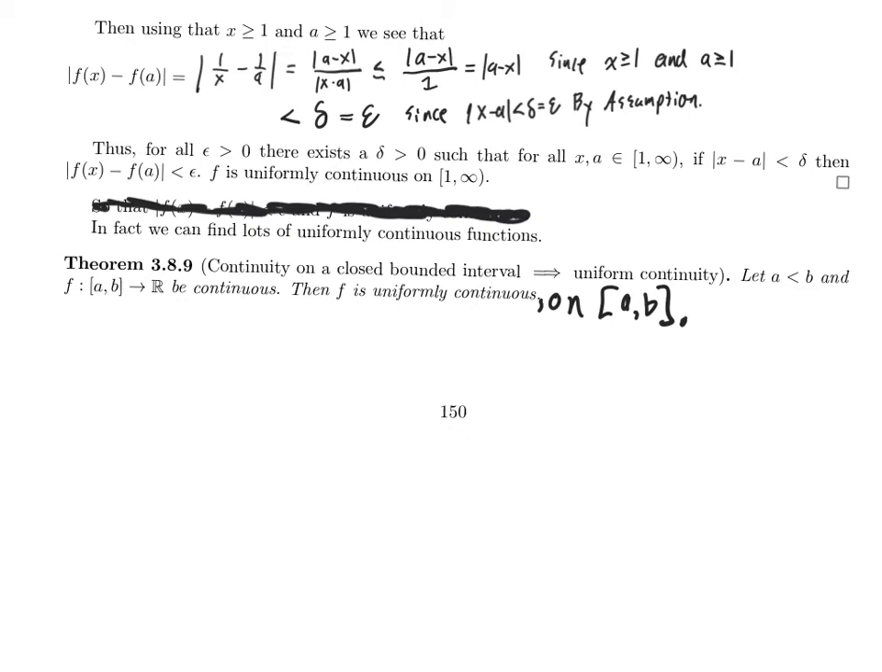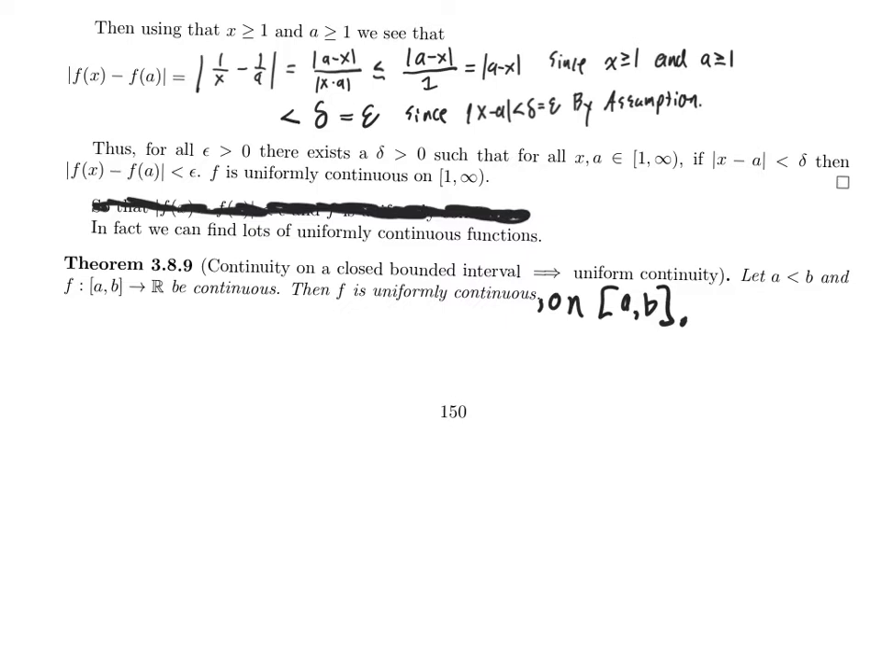Hello students! So this video will be shorter than a lot of the previous ones because I have a very specific goal. I just want to prove that if a function is continuous on a closed bounded interval, then that function is uniformly continuous. That is, I want to prove this theorem, theorem 3.8.9.